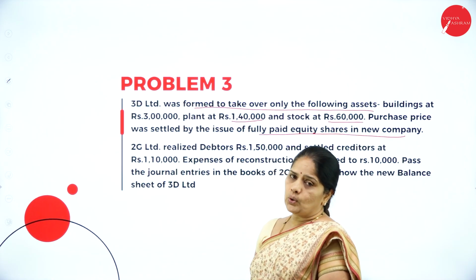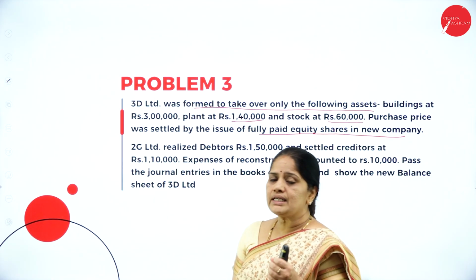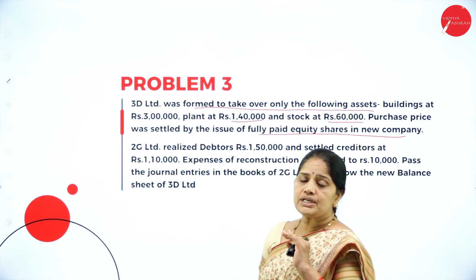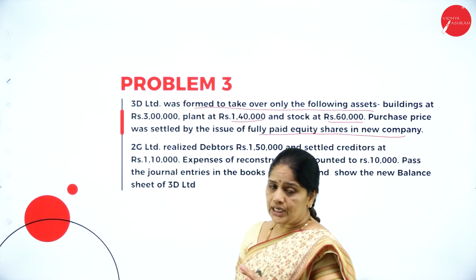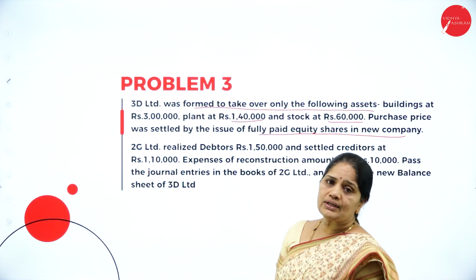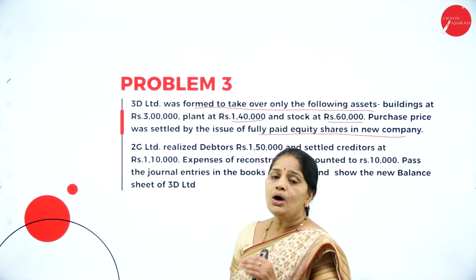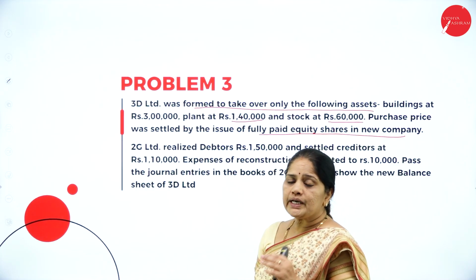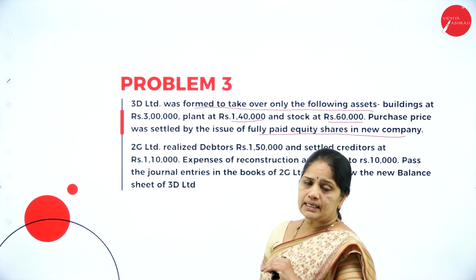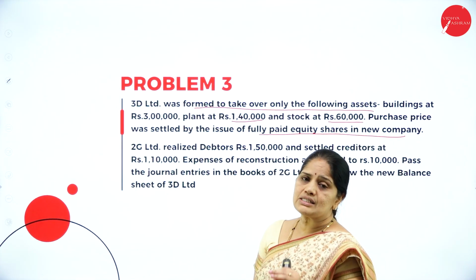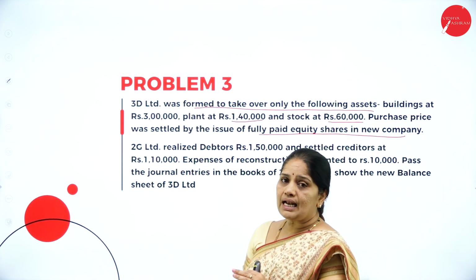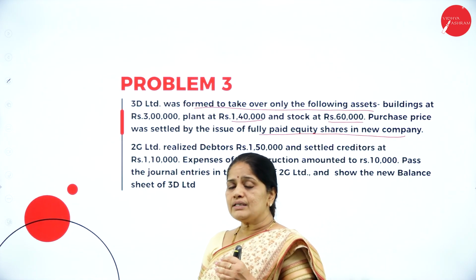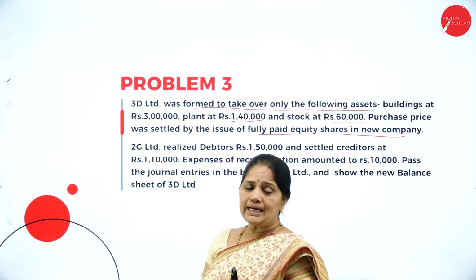Now, they have told us that purchase price is settled by the issue of fully paid equity shares, but they have not mentioned how many equity shares are being issued. So, we have to calculate the purchase consideration on the basis of net asset method. Here, the purchasing company is taking over only the assets of the selling company. So, the liabilities are not taken over. So, the liabilities are to be settled by the selling company itself.